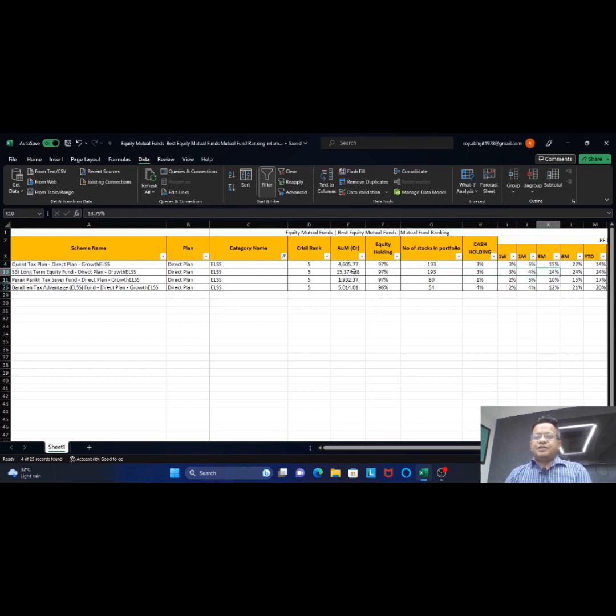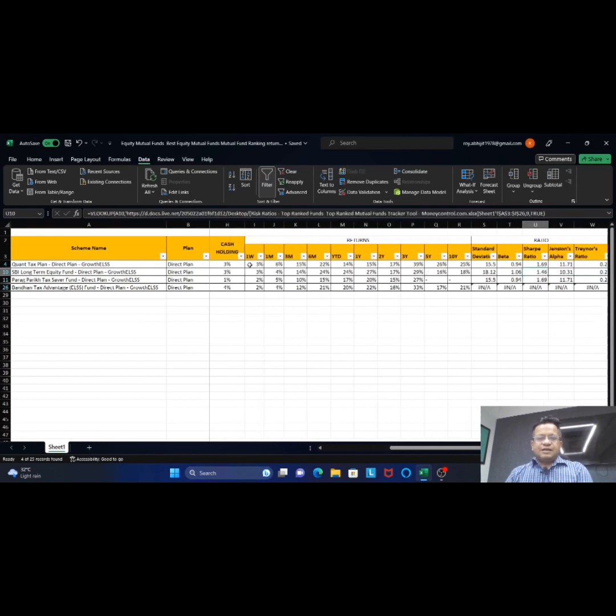In terms of returns, Quant has given 3% in 1 year. In 10 years, it has given a 25% return. In 5 years, it has given a 26% return. In 3 years, it has given a 39% return. In 2 years, it has given a 17% return. For SBI Long Term Equity Fund, the 10-year return is 18%, the 3-year return is 29%, and the 1-year return is around 27%.